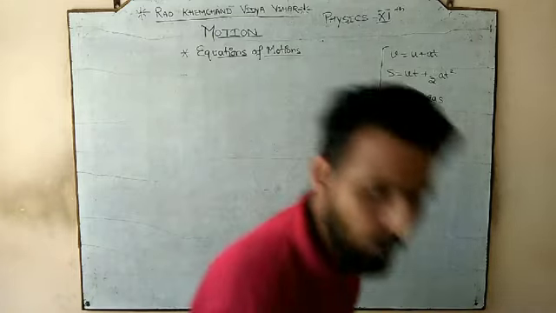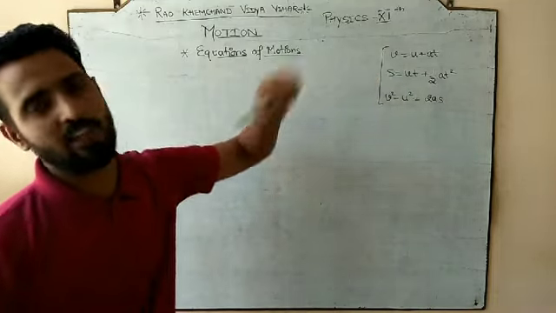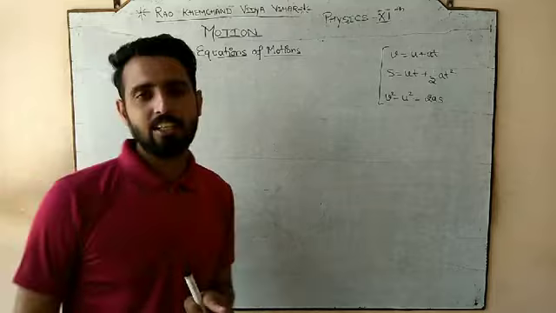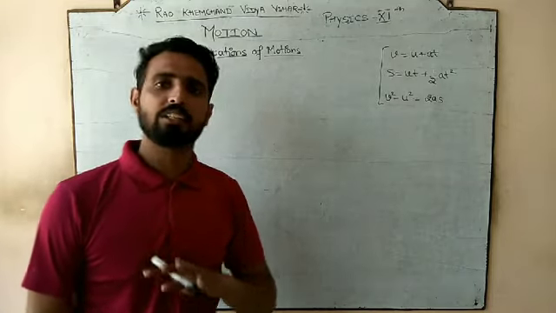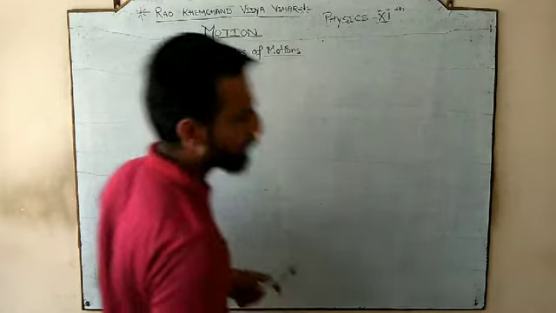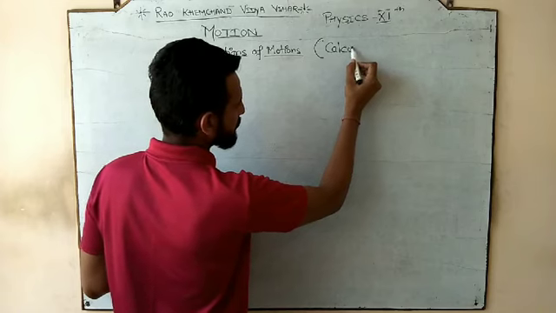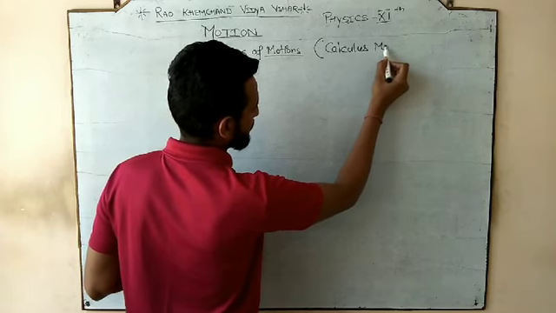So here we are going to do the same thing: we are going to deduce all three equations of motion, but neither using the graph nor the standard deviation. We are going to derive all the equations by using the calculus method.